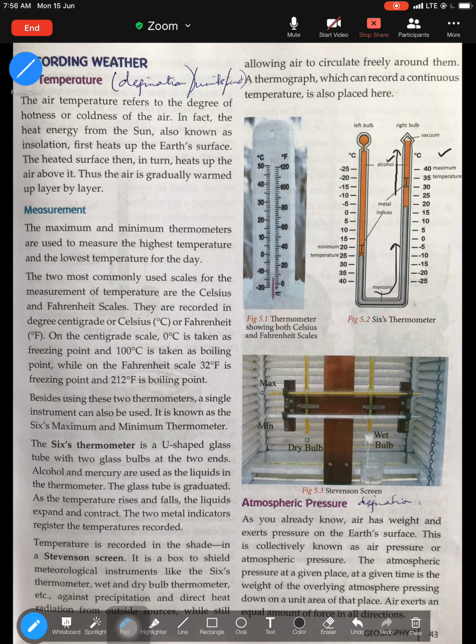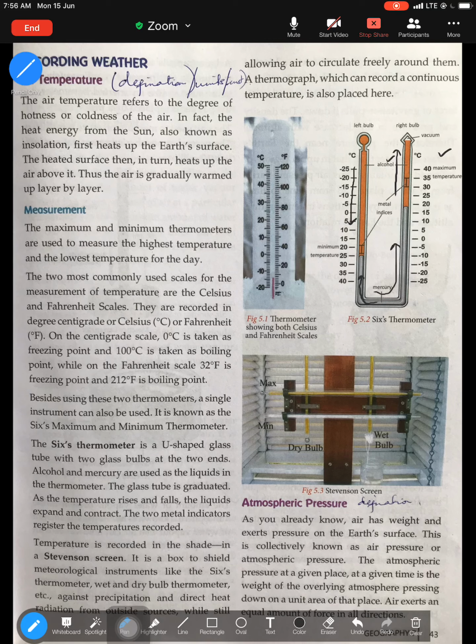All right. Similarly, in the minimum, what happens when the temperature falls down? What happens? The alcohol contracts. Okay, it shrinks down, further down, and pulls the mercury and little mercury in the minimum column. So that is how Six's thermometer works.